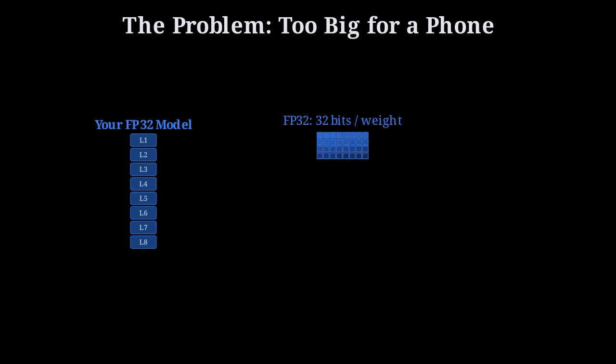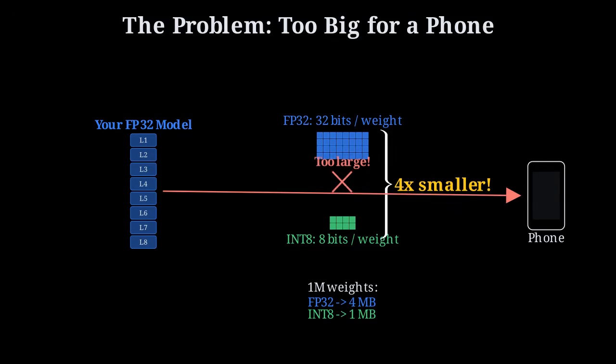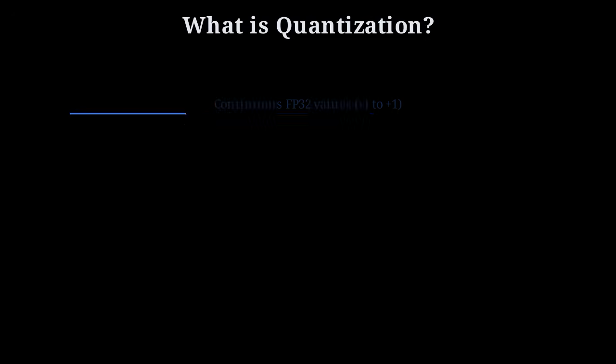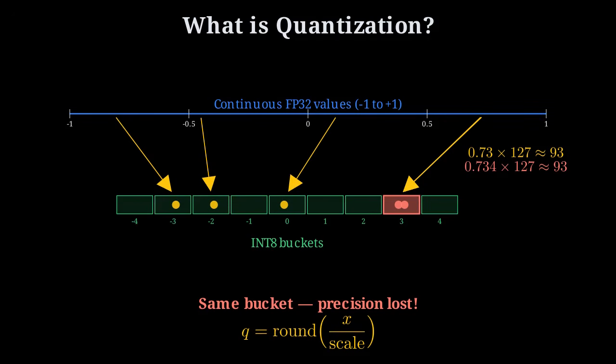Modern AI models are massive because each weight uses 32 bits. Shrinking these to 8 bits makes the model 4 times smaller, but fitting them onto mobile devices requires protecting the model's intelligence. This shrinkage happens through quantization, mapping continuous values into discrete buckets. While these integer slots save space, grouping points together destroys the subtle differences which previously defined our model's high accuracy.